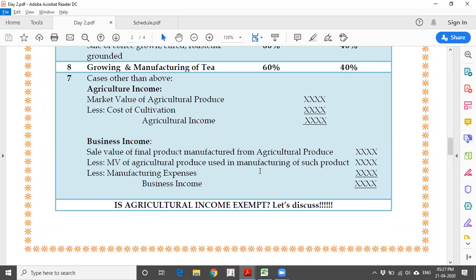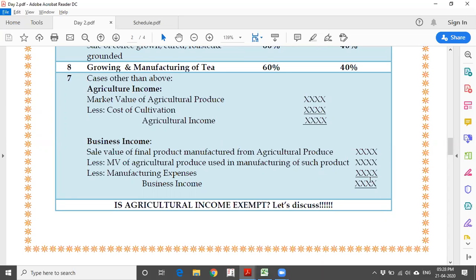See, for that jute, there will be a value definitely. That market value I am going to deduct, and the processing cost which is required to make it into mats or bags, that I am going to reduce. So this will be the profit from business income.